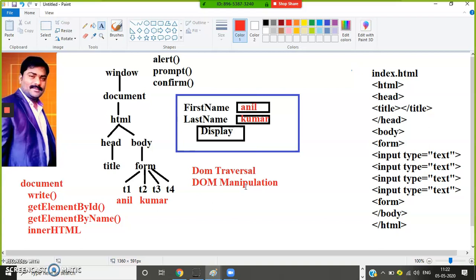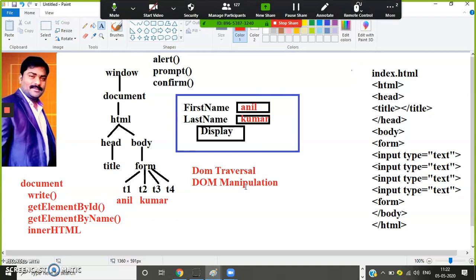Every HTML element is converted into JavaScript objects. So in order to access those HTML element values at runtime, JavaScript has given this DOM. Did you understand that? You don't need to do anything. Your responsibility is to know what functions are available in the DOM and how to access the DOM elements. That clarity is required for you.